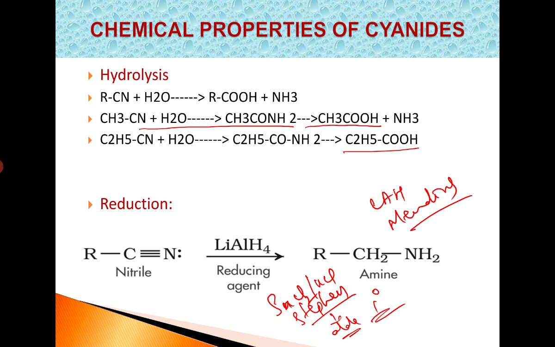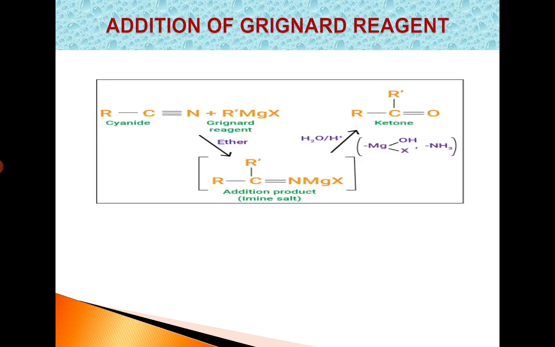And cyanides can also undergo reduction using tin chloride and HCl, but here the product obtained is an aldehyde, and this method is called Stephens reduction. Next, addition of Grignard reagent. Cyanides on reaction with the Grignard reagent add on the Grignard reagent molecule.